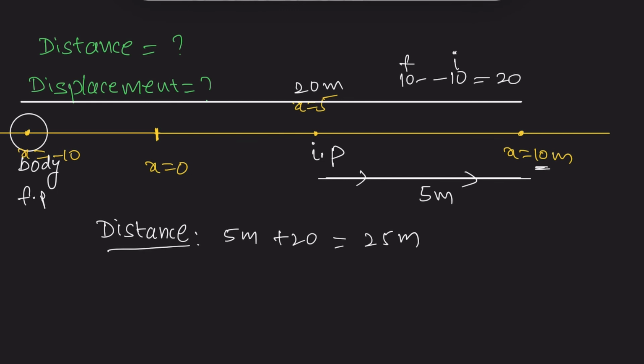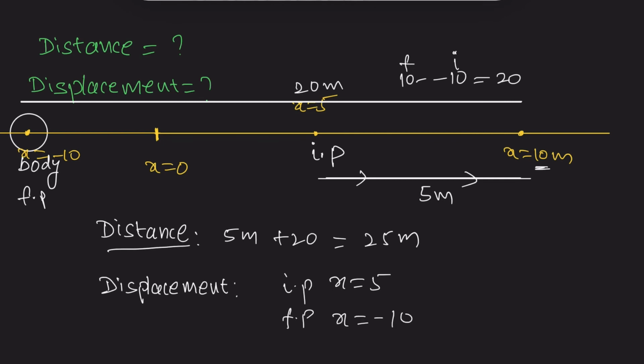Now what is the displacement? Say initial point is x is equal to 5, final point is x is equal to minus 10. Displacement is the shortest distance from the initial point to the final point.